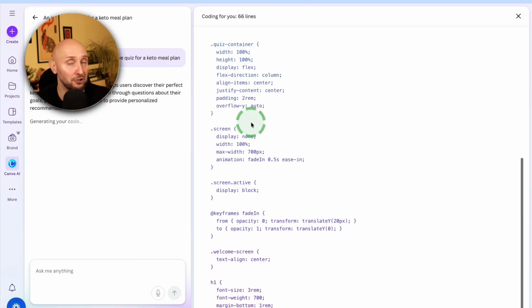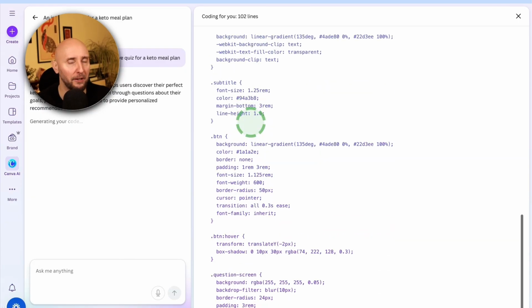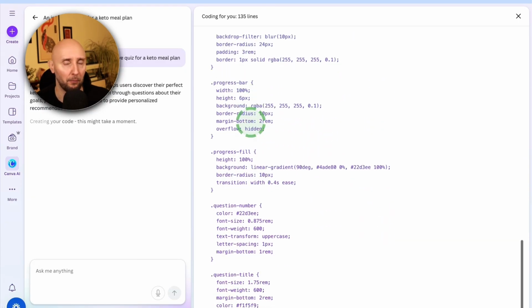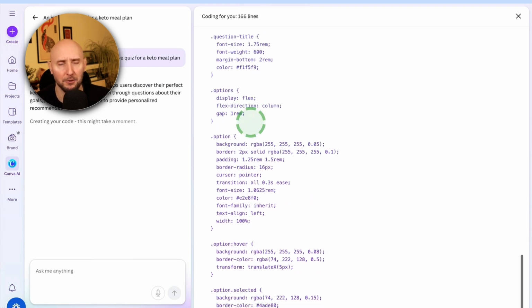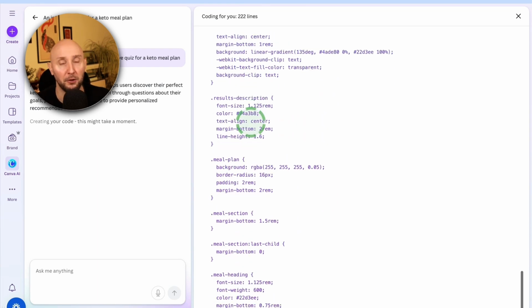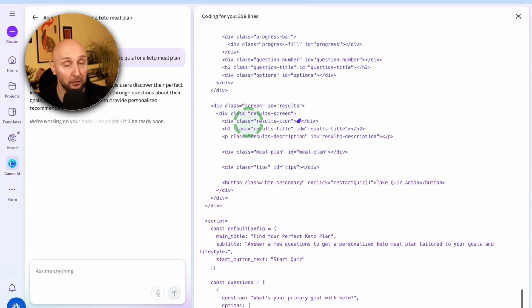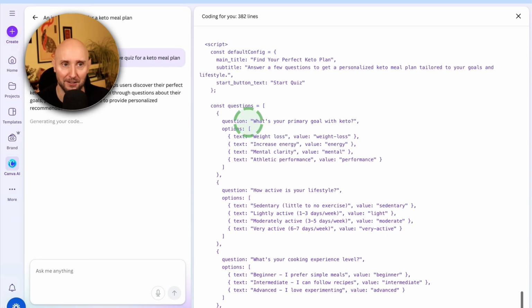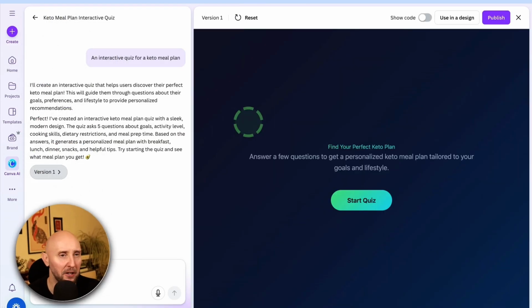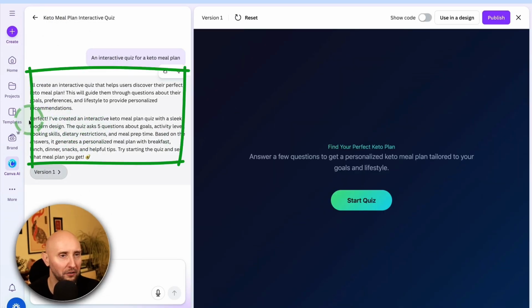Now, of course, if you're actually going to use this for your actual business, you're probably going to want to tell Canva which questions and then which answers you want to have in your quiz. I'm just doing this as a demo for you guys just to be quick. But you can spend some time fleshing out your prompt and telling Canva exactly what you want. But just for fun, let's see what it comes up with for us from this really simple prompt here. Okay, there we go. So now Canva has just told us what it's created right here.